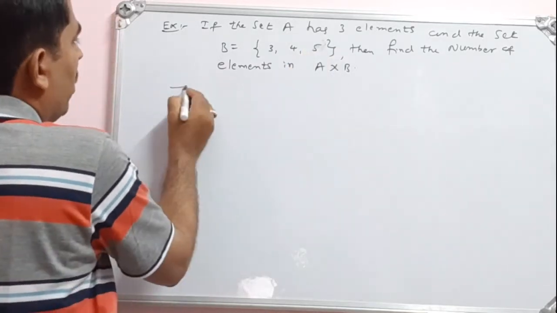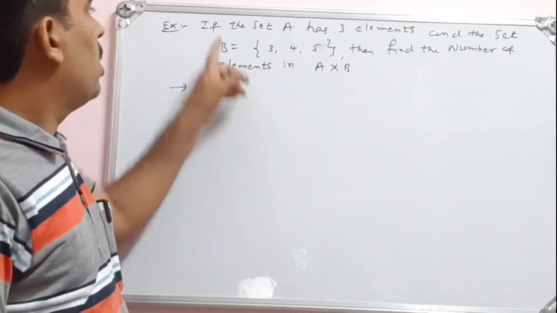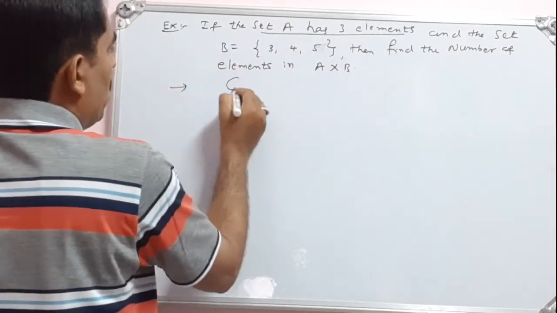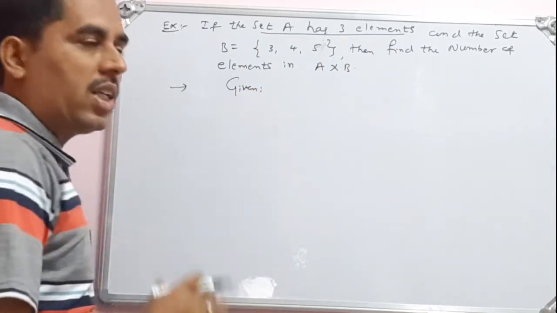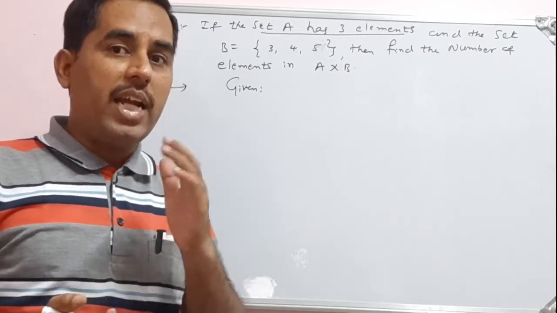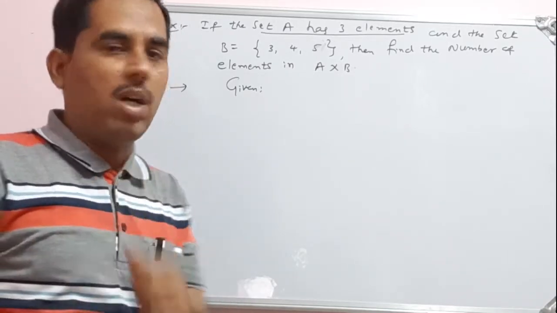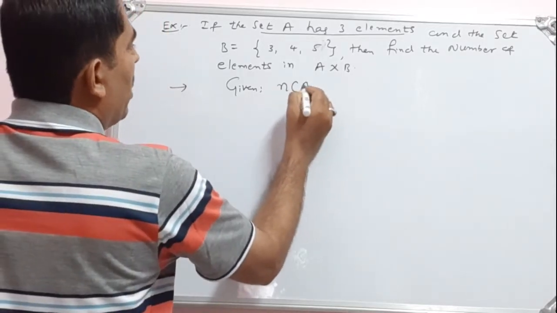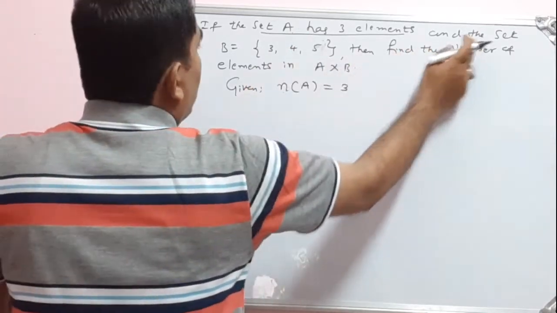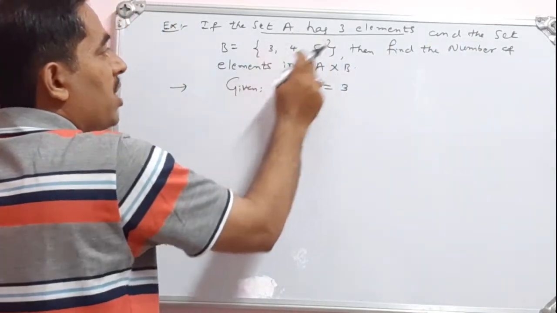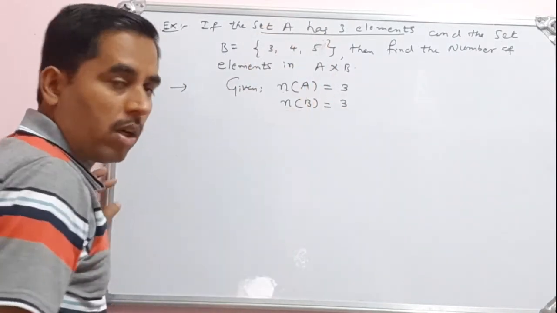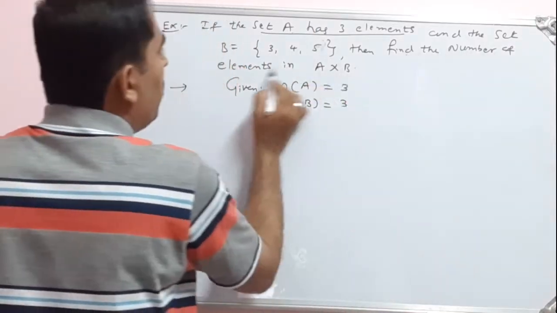So first read the example carefully, afterwards we can write the answer. See what is given. If the set A has 3 elements, that means the number of elements in the set A is 3. They have given the cardinal number, that is symbolically how do you write this? See, n of A, that is number of elements in the set A, that is 3. And in the set B they have mentioned the elements, so the number of elements in the set B is also 3. So what we have to find is the number of elements in A cross B.